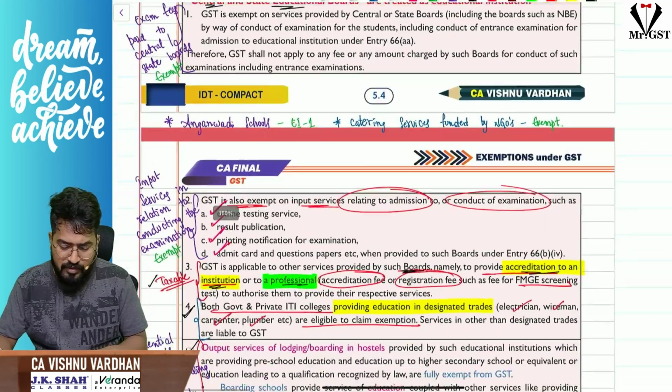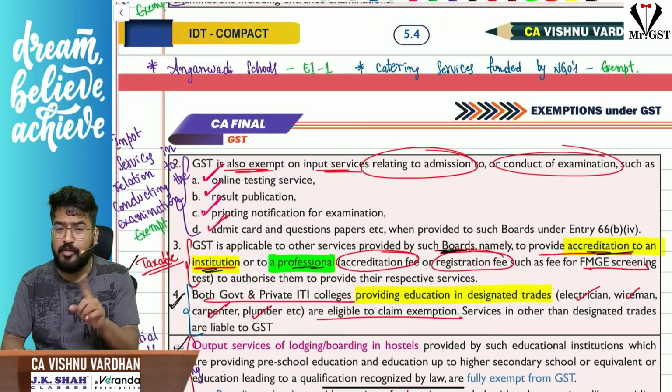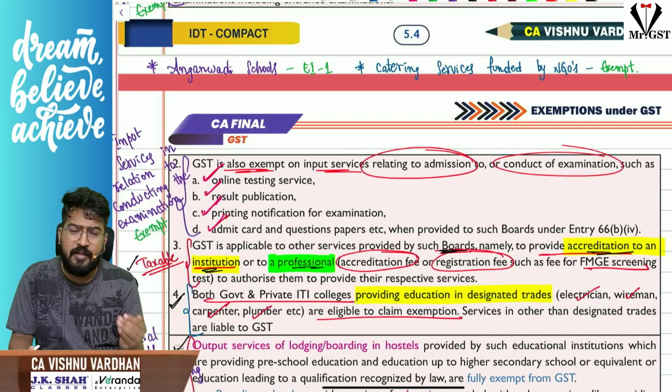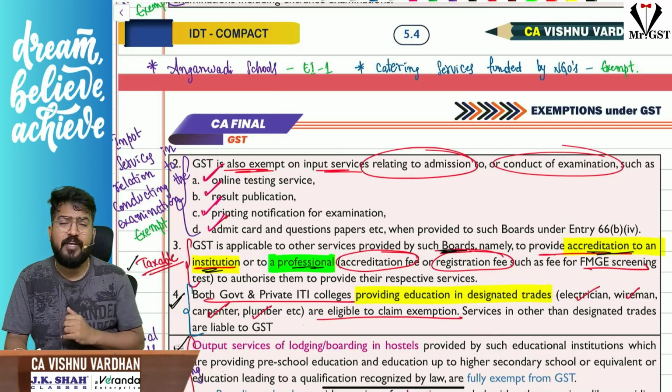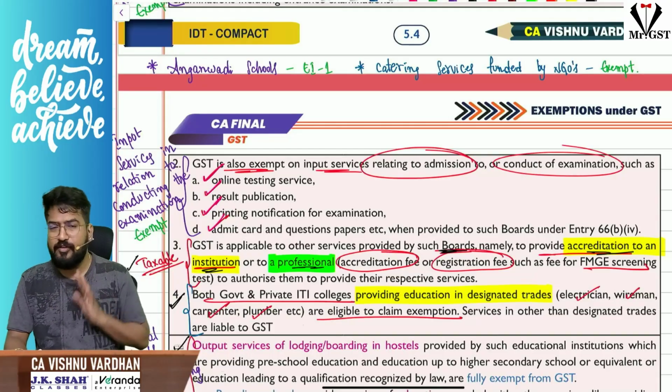As I was telling, Anganwadi schools are covered under the educational institution definition EI1 because they are providing preschool education. And next, for the catering services provided to Anganwadi schools under the midday meal scheme program, if it is funded by government, yes, it is exempt under GST. Or if it is funded by NGOs, then also it is exempt under GST.